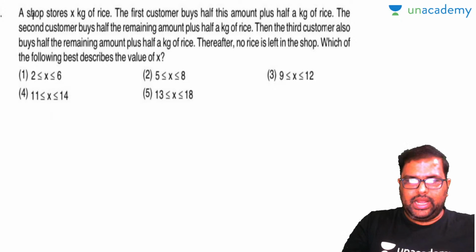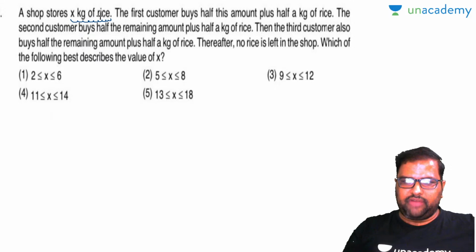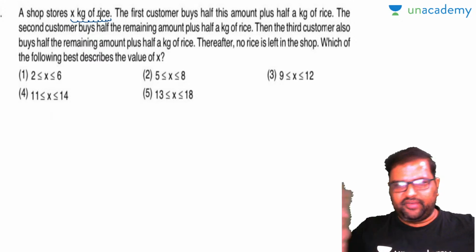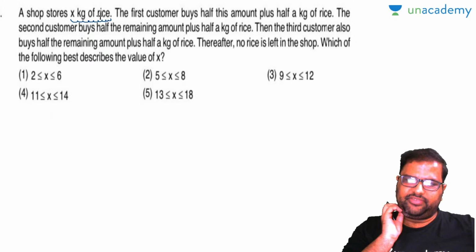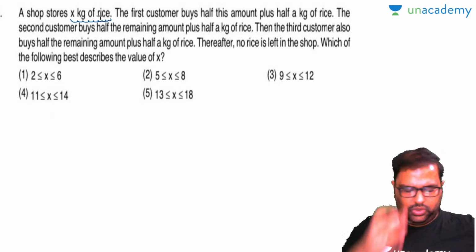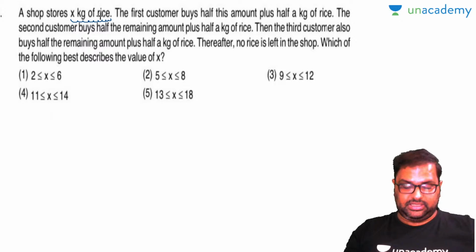Now see, a shop stores X kg of rice. Do you know this value? No. The first customer buys half his amount plus half a kg of rice. The second customer buys half the remaining amount plus half a kg of rice. Then the third customer also buys half the remaining amount plus half a kg of rice. Thereafter, no rice is left in the shop. Which of the following best describes the value of X? They have intelligently given these options, right?